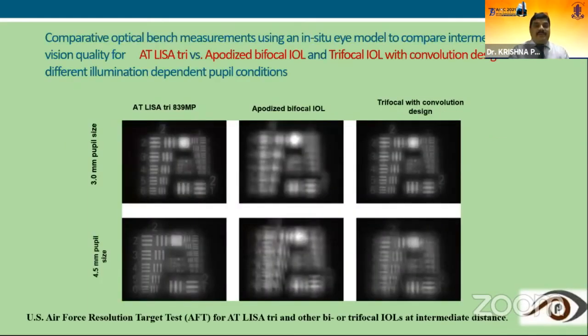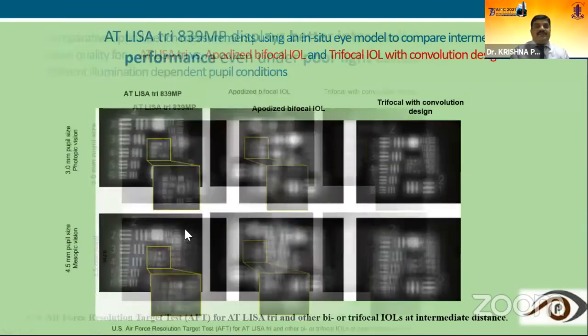This is one comparative study with the other competitive lens, an apodized bifocal IOL, a comparative optical benchmark measurement using an in situ model to compare the intermediate vision quality of AT LISA and the other lenses. You can see how AT LISA behaves as far as intermediate vision is concerned.